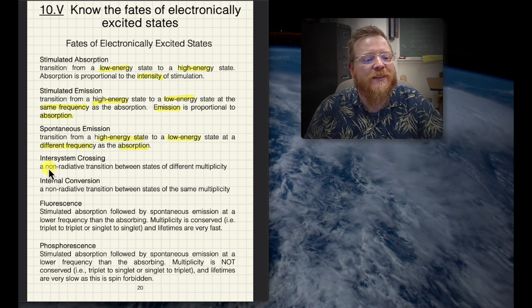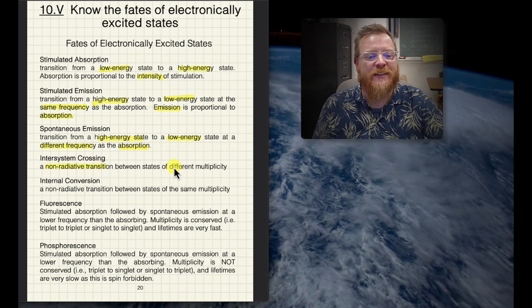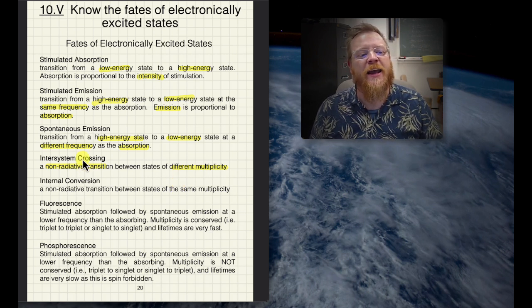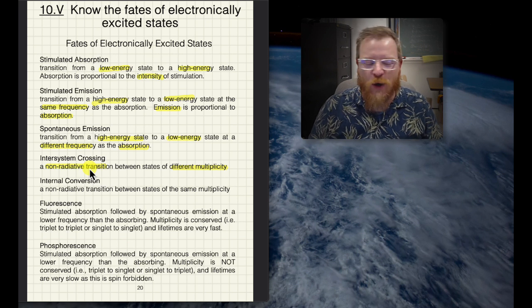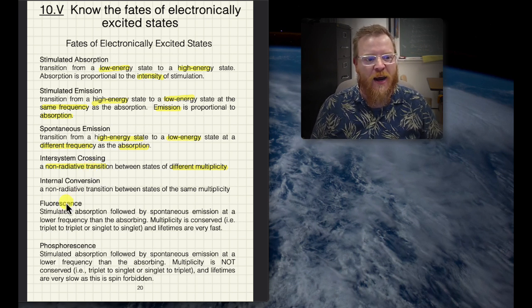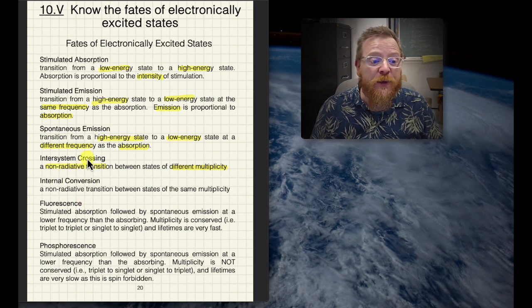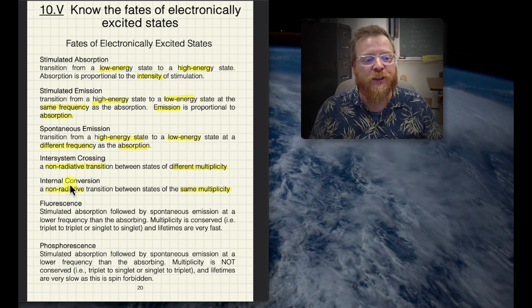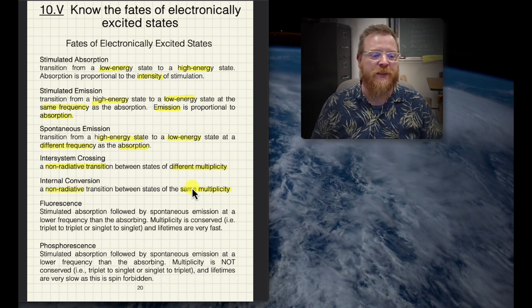So intersystem crossing is a non-radiative transition between states of different multiplicity. And what helps me remember that that's non-radiative is this crossing. Like it's crossing over from one state to another in a non-radiative way. Internal conversion is very similar to intersystem crossing. So it's non-radiative. However, the multiplicity is conserved. So again, we have two other twins here. Intersystem crossing, non-radiative between different multiplicities, and internal conversion, non-radiative of the same multiplicity.